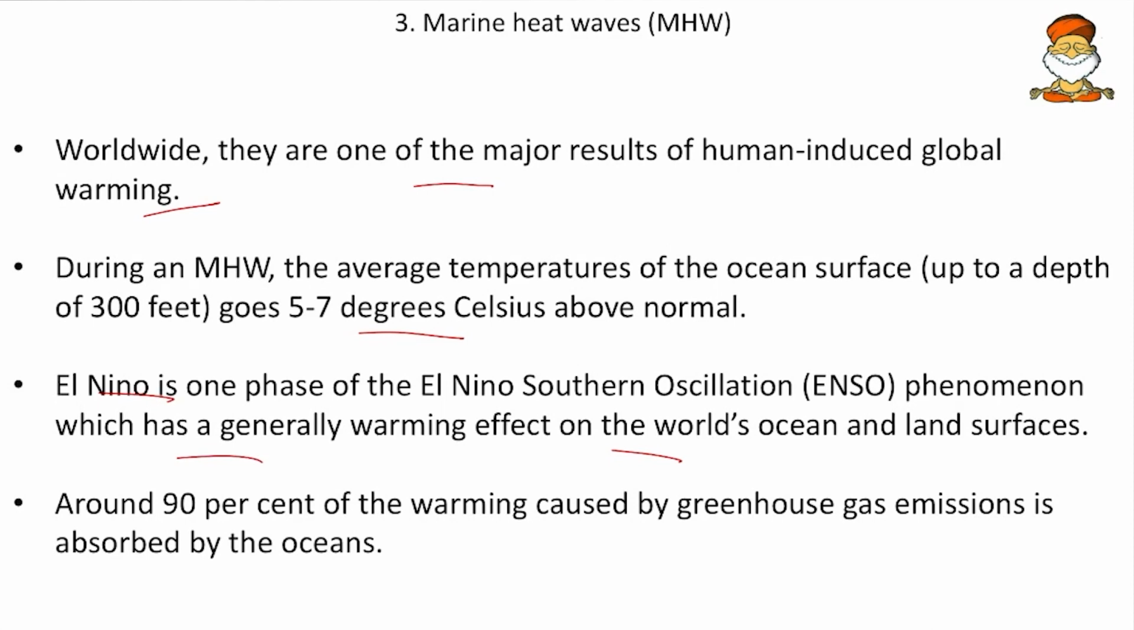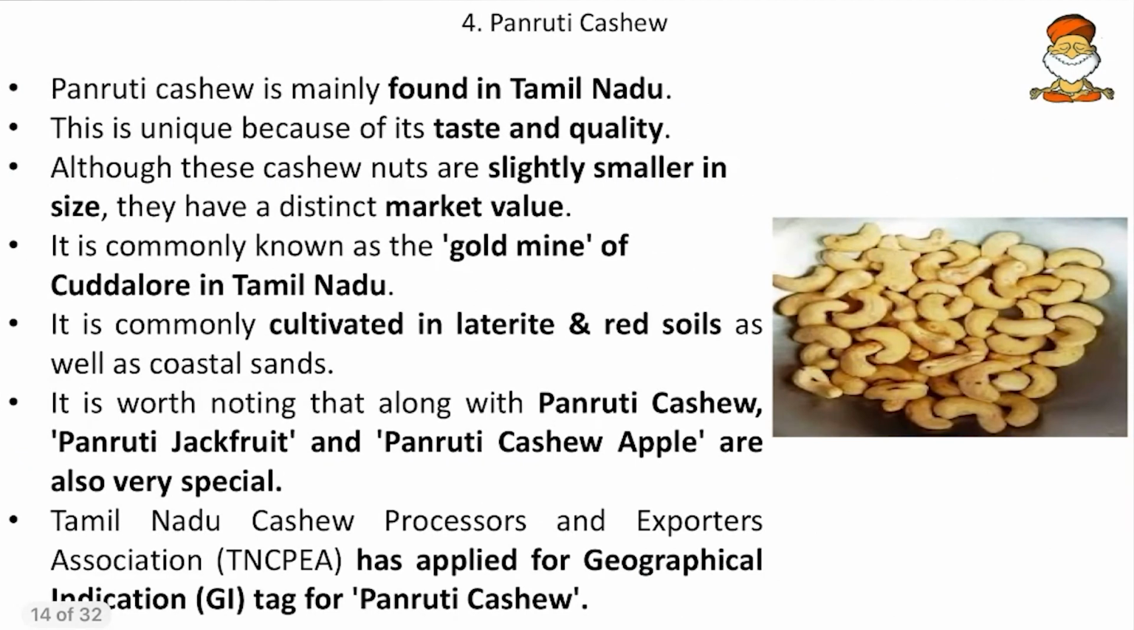And around 90% of warming caused by the greenhouse gases is absorbed by the oceans. So mark this 90%. It is not an extreme statement. It is factually correct. Then come to next, the Panruti cashew.